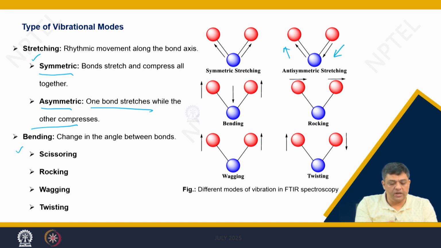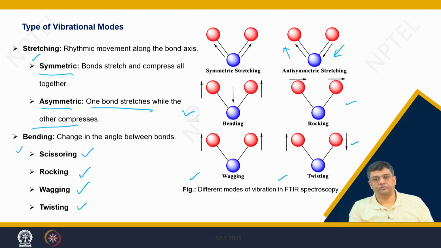In the bending modes, you can have the scissoring, rocking, wagging and twisting modes, and you can clearly see the nature of the atomic displacements in these modes. And as the bond lengths change, you will see different absorptions of the incoming IR radiation, and therefore the signal would be different.